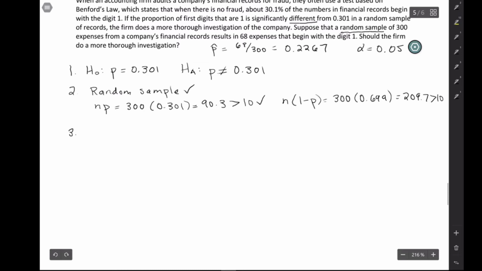So the third step is to calculate the test statistic. So we're doing a z-test.